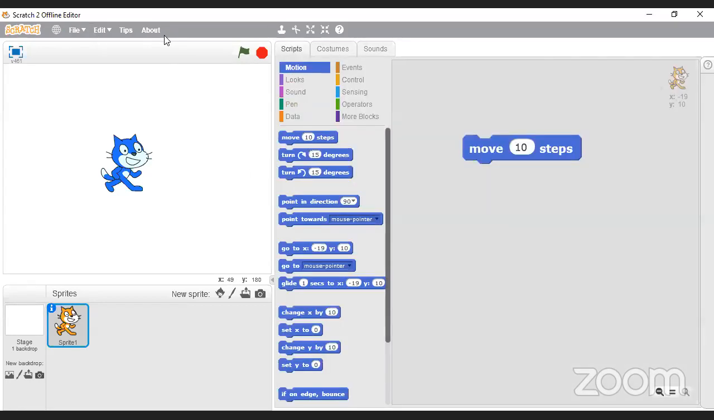So we have the menu bar here at the top. We've got some cursors here. We've got a list of our sprites. We've got our palette over here. We've got the visual interface, or the scripting area, over here. And this little guy here is called a sprite. And this is the stage that he is situated on at the moment. Okay, are there any questions about that before I continue?